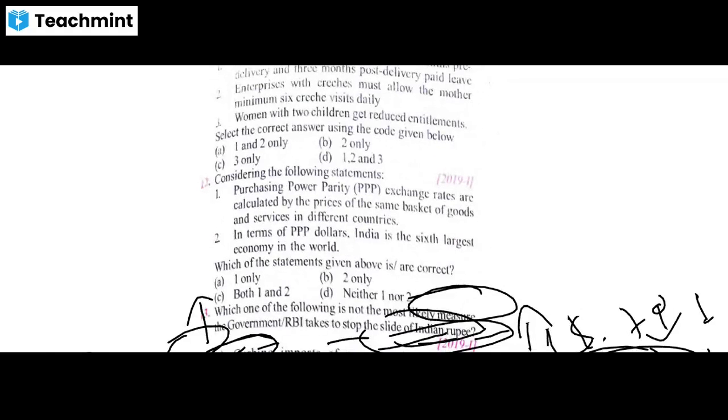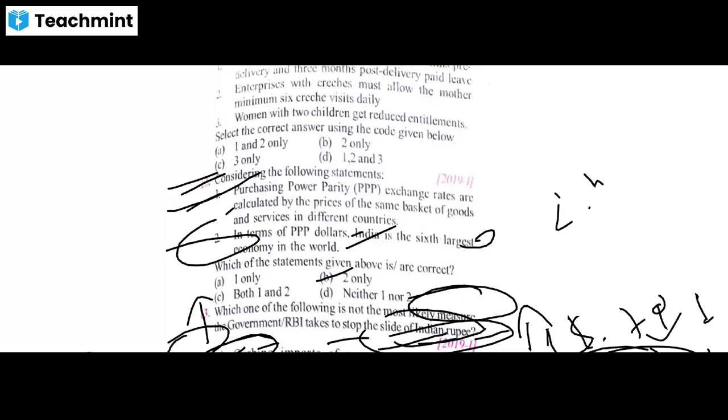Consider the following statements about purchasing power parity. Purchasing power parity, that is PPP, exchange rates are calculated by the prices of the same basket of goods and services in different countries. In terms of PPP dollars, India is the 6th largest economy. Okay, so statement 1 is correct. If you know this fact that in PPP, India holds 2nd rank, then you can easily eliminate option 2 and get the first answer. Let us see what is this PPP.